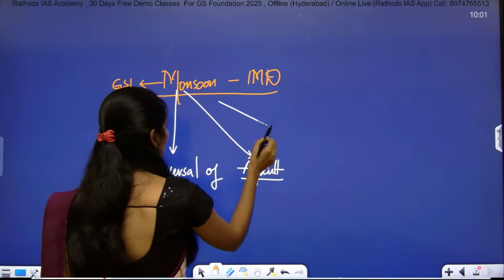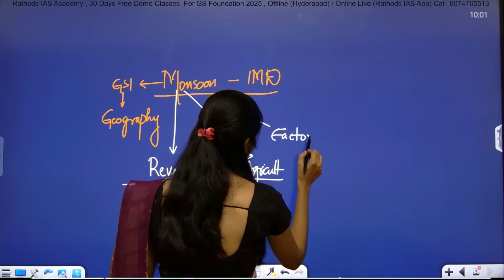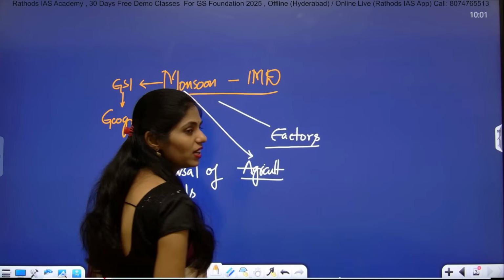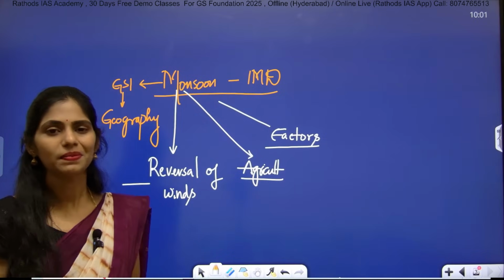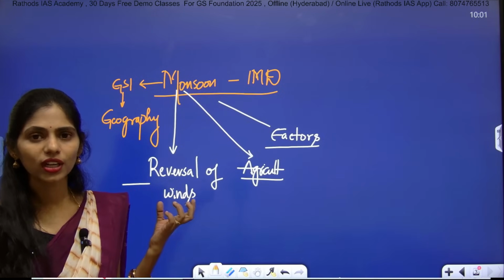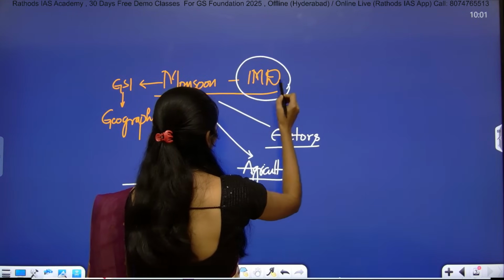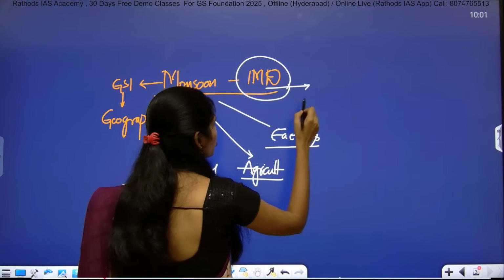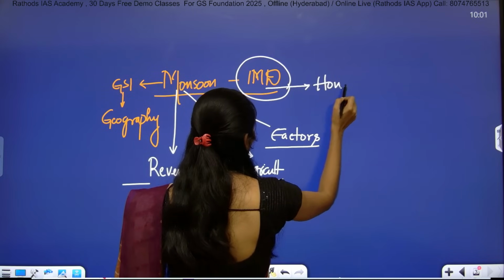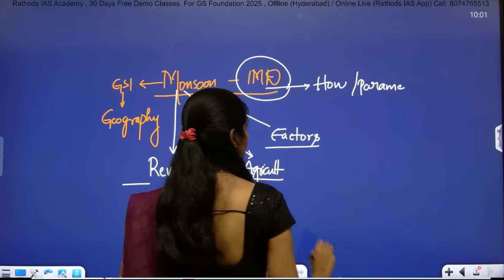And you have to see what factors are responsible for a good monsoon. Even the Tibetan region as well as the Madagascar region play a very important role in getting a good monsoon. Here IMD is saying that we are getting an above normal monsoon. How are they predicting this? What parameters are they taking into account?